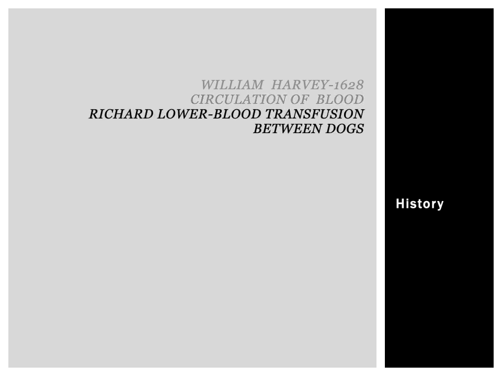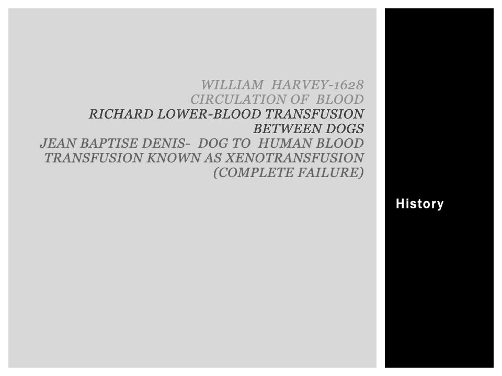He was the first person who tried to transfuse blood between two dogs, and his experiment was successful because both the dogs were healthy and survived the surgery. Next came Jean Baptiste Denis. He tried to transfuse blood from a dog to a human being, but his experiment was a complete failure. Transfusion between an animal and a human is called xenotransfusion. After all this, there was a complete failure of transfusion.